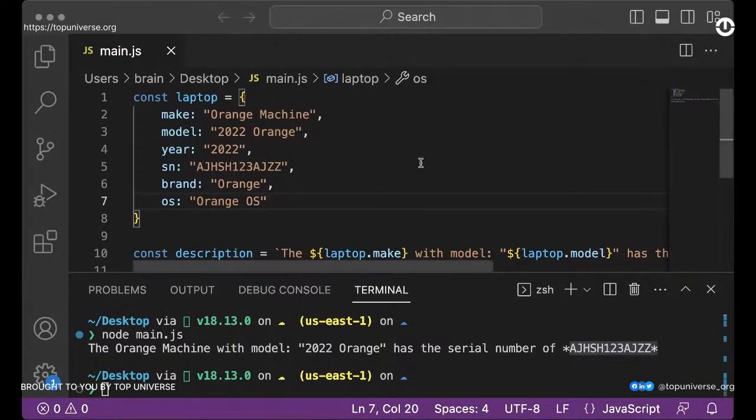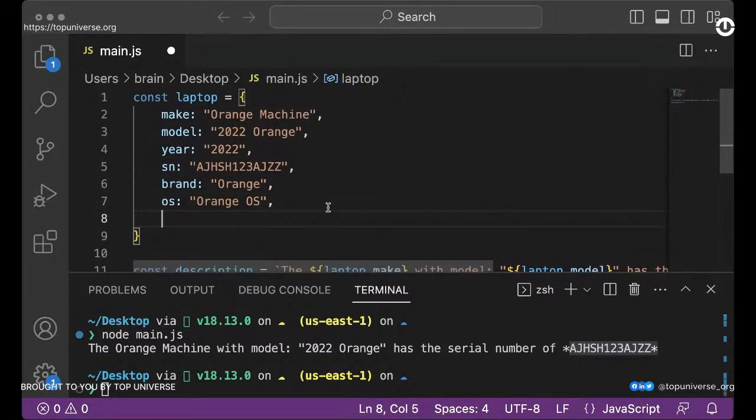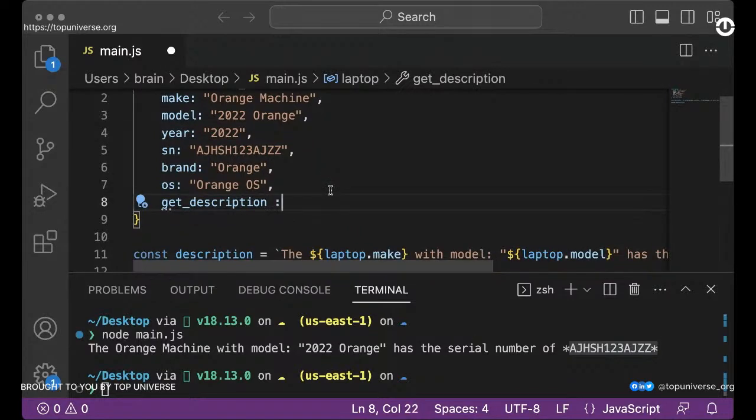All right, so let's do that. I'm going to add a simple function here, and when you're adding a function, you probably want to have something like get description, right? So let's just say get description.